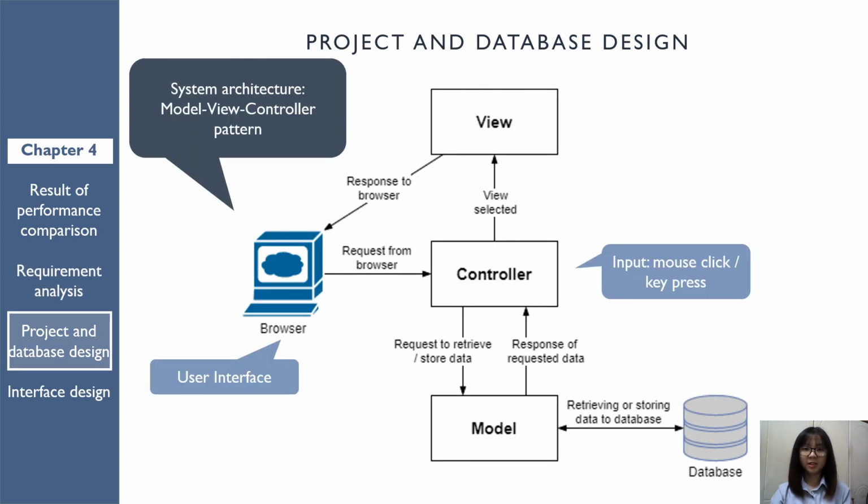The system architecture used by this project is the Model View Controller pattern. The system is structured into 3 logical components that interact with each other. Database acts as the model component, which handles actions done towards system data. User interface acts as the view component, which is responsible for displaying information to the user. The view and model components are connected by the controller component. This component receives user interactions and passes them to the view and model components.